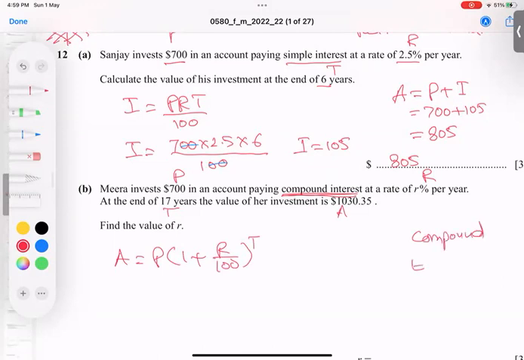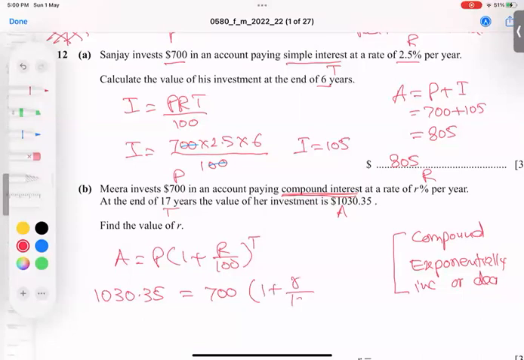And I tell you one thing: the words compound interest, exponentially increase, or especially increase or decrease, we always use the same formula. Now I'm plugging in the amount after 17 years; this 700 investment becomes this much money. In simple interest, we manually find A, but in compound interest the formula itself gives you the total amount. I hope you got the difference between simple and compound interest.